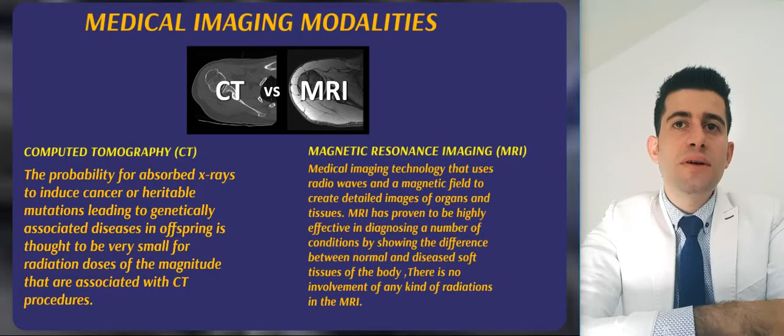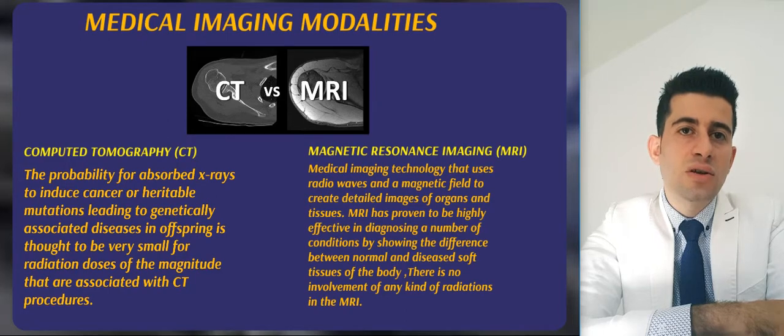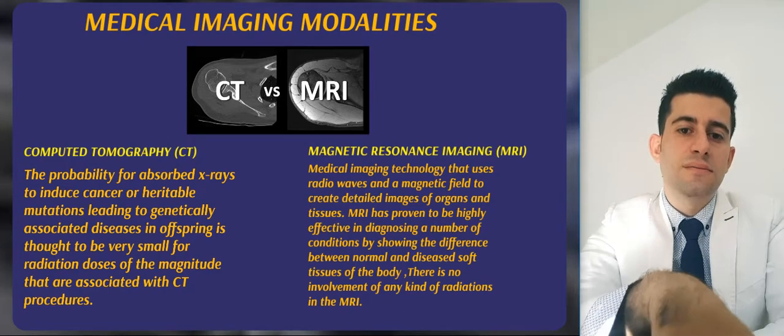To diagnose Pompe disease, we use MRI. Here maybe you can ask why we don't use other methods. The answer is simple: for example, if we use a CT scan, we put the patient under radiation for too long a time. But MRI just uses radio waves and a magnetic field, which are used to create detailed images of organs and tissues.